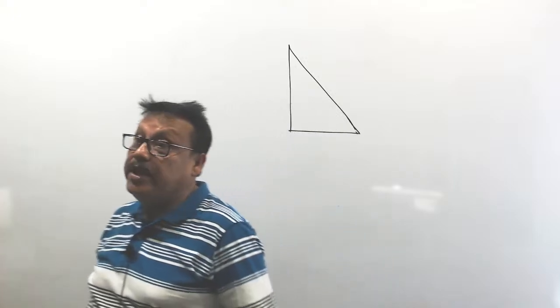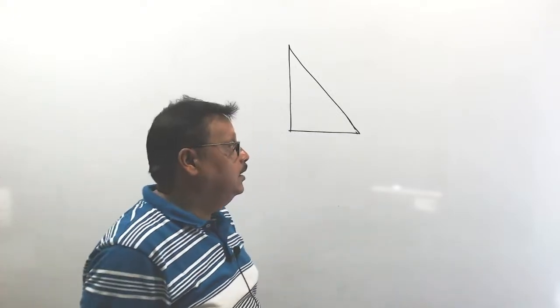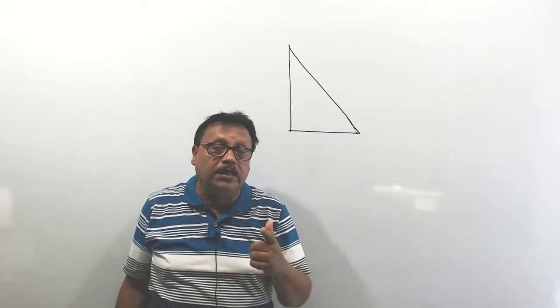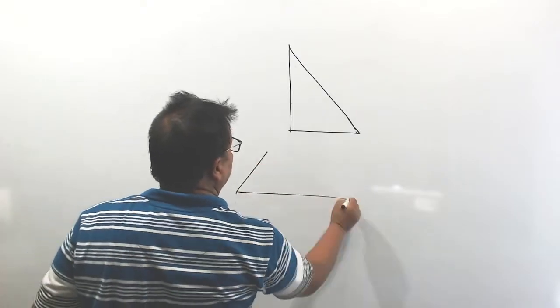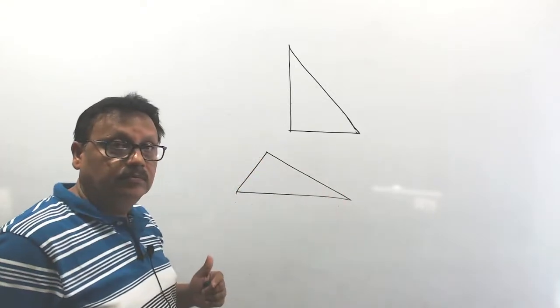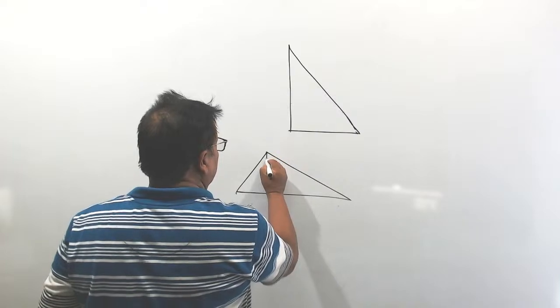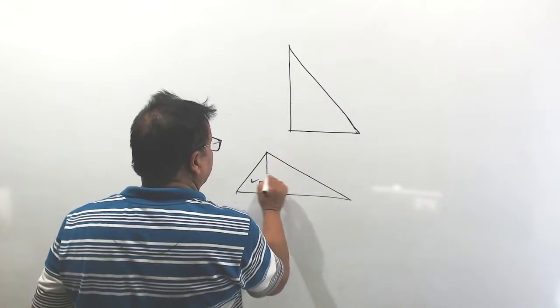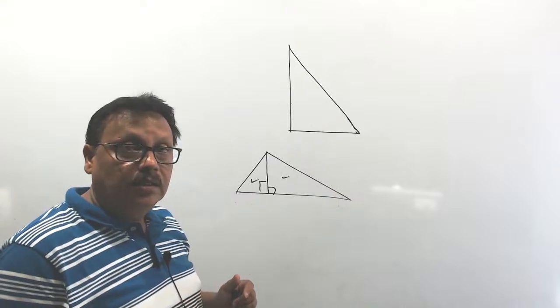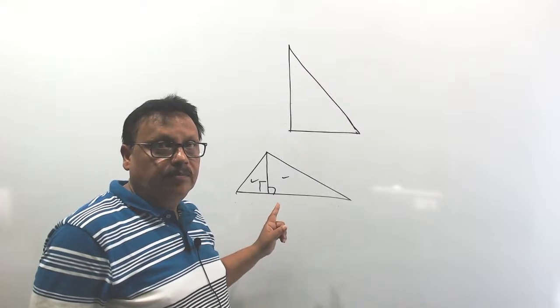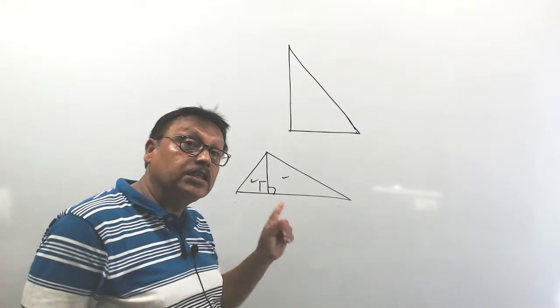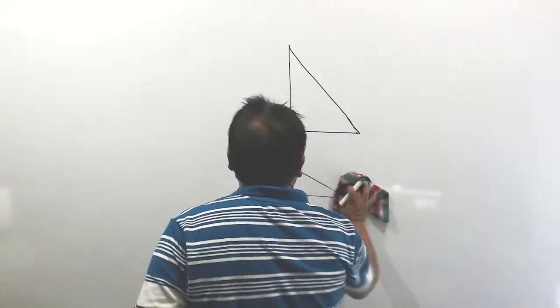Okay, this is my right angle triangle, and this theorem is applicable only for a right angle triangle. If a triangle is not in right angle form, then you have to make a right angle, and for the two right angled triangles you use the Pythagoras theorem. Otherwise, you can't use Pythagoras theorem if the triangle is not a right angle triangle. Understood? At the time of solving problems, we'll see.